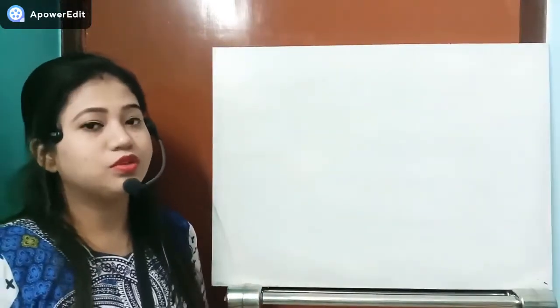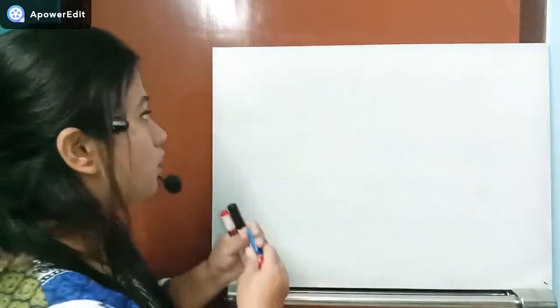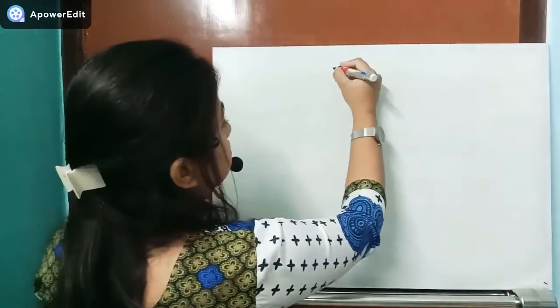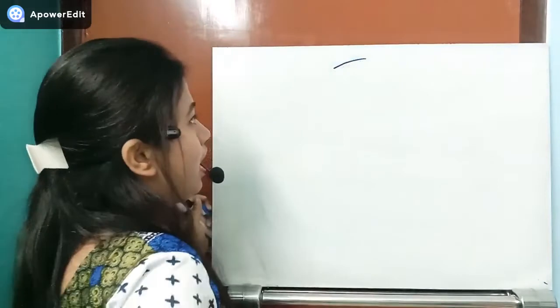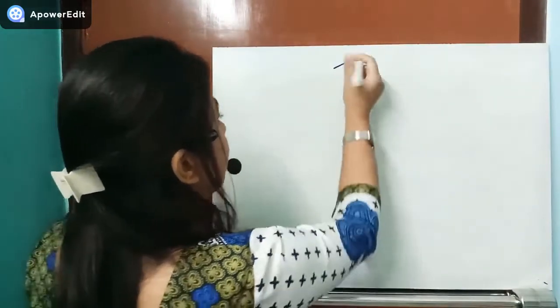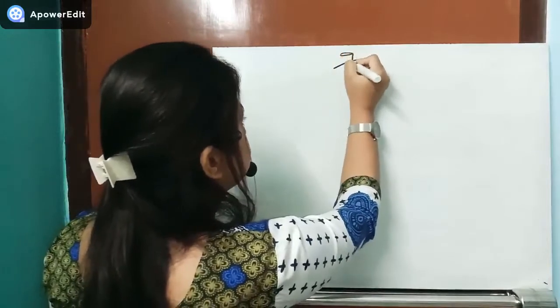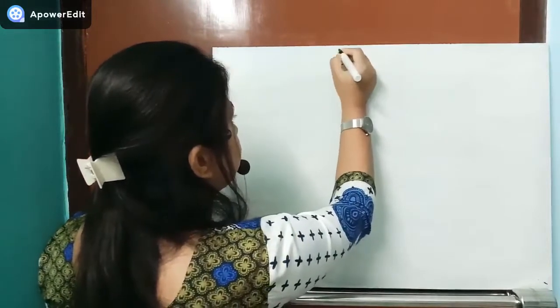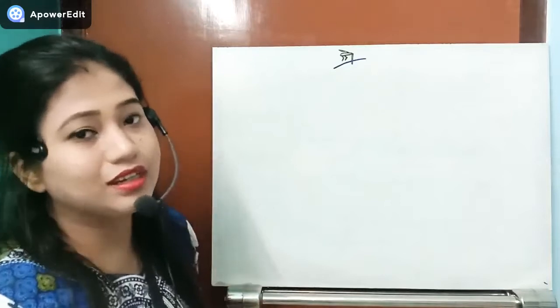Now just come to the life cycle. First of all, suppose this is the human skin, and suppose this is the mosquito. It pierces the human skin. So whenever it pierces the human skin, then what happens?